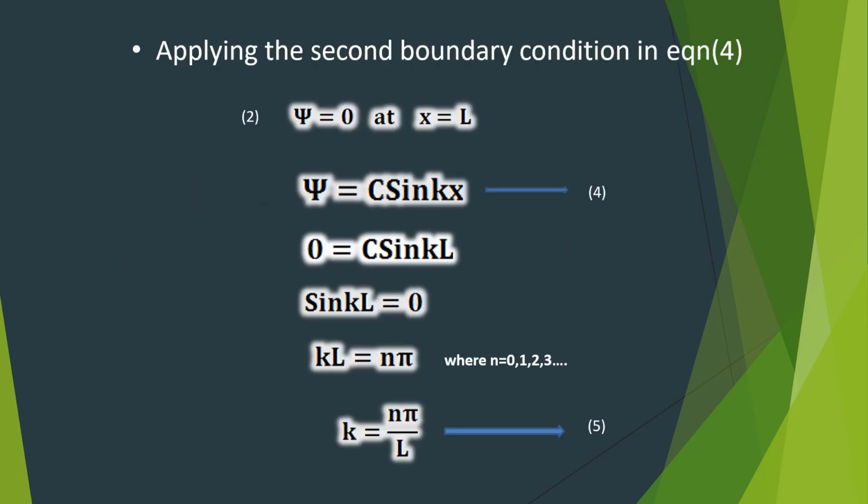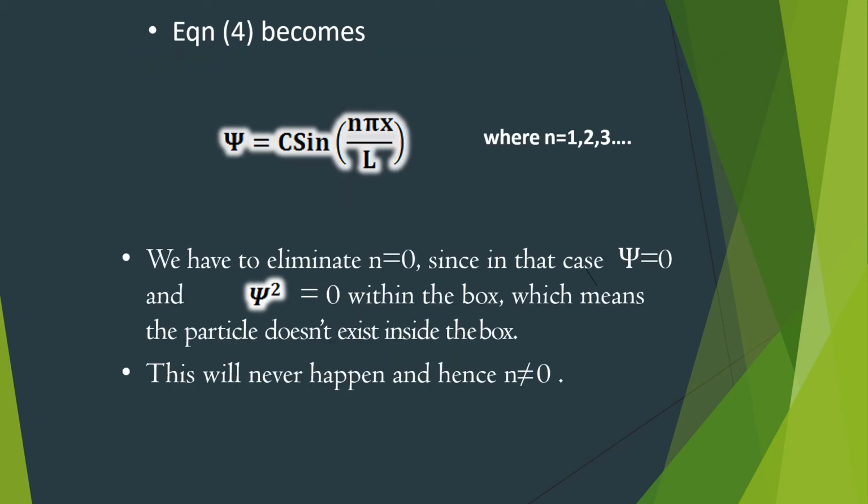On applying the second boundary condition, that is psi is equal to 0 at x is equal to L, in equation 4 we get 0 is equal to c sin kL. Since c is a constant, it can't be equal to 0, which implies sin kL is equal to 0, or kL is equal to n pi, where n is equal to 0, 1, 2, 3, etc. So k is equal to n pi by L. Put it as equation number 5. On substituting k is equal to n pi by L in equation 4, we get psi is equal to c sin n pi x by L, where n is equal to 1, 2, 3, etc.